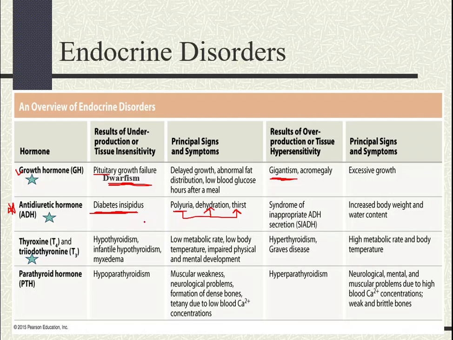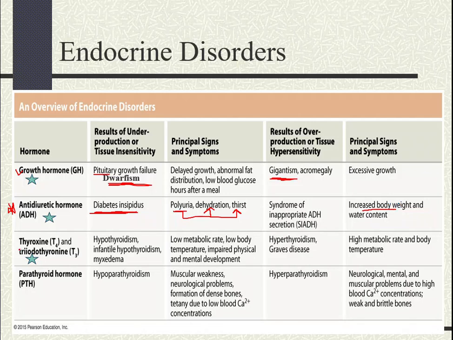The opposite of this condition is known as the syndrome of inappropriate ADH secretion. Now, this is due to the hypersecretion of ADH. So you have too much ADH in the blood, which will lead to what? An increased water retention, hence the increased body weight.